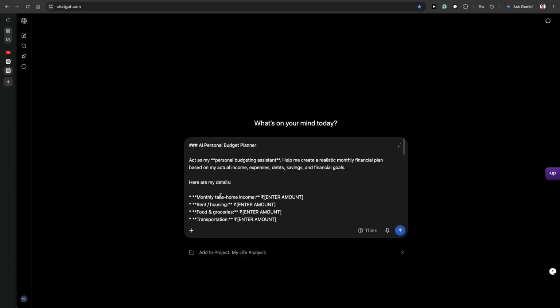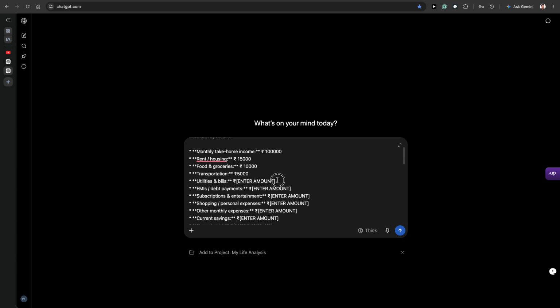In that you just have to enter the amount in this particular text. You just have to cut this text. Let's say monthly take home income. Whatever salary you have, for example 1 lakh per month, and your rent is about 15k, and food and groceries is around let's say 10,000. Then the transportation for each month is around 5,000.